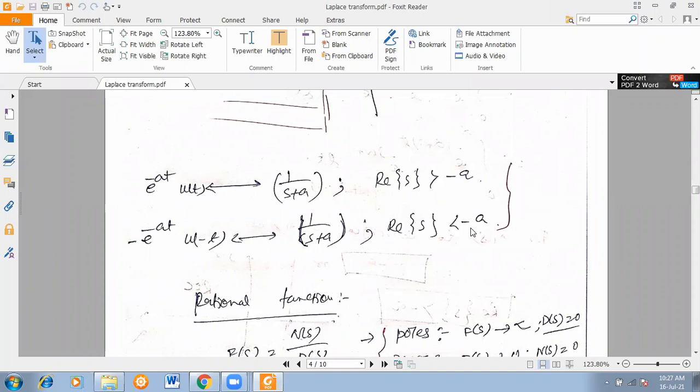It does not depend upon j omega or the imaginary axis. It only bothers about sigma values, where the position of sigma is: whether it is on the left, on the right, or in between. So that is most important. So the region of convergence is most important here.